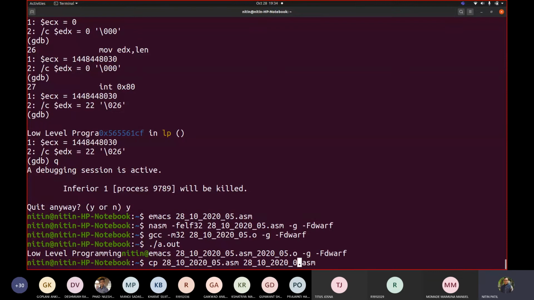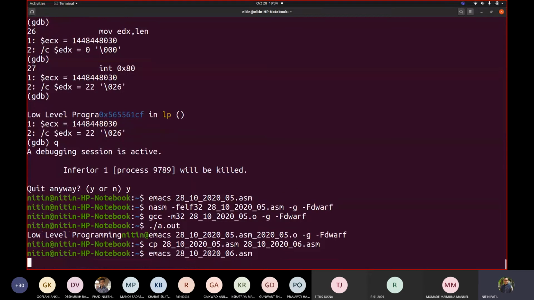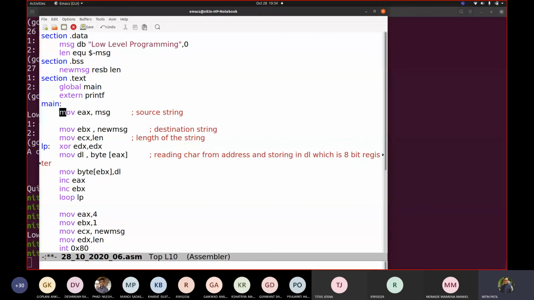So let me copy this code and show you how you can achieve reverse. Now where is EX? What is EX pointing to? EX is pointing to the address of the source string, which is here. Can we directly jump over here? What to do for that purpose? We'll write this. See here what I'm writing: this reverse code.